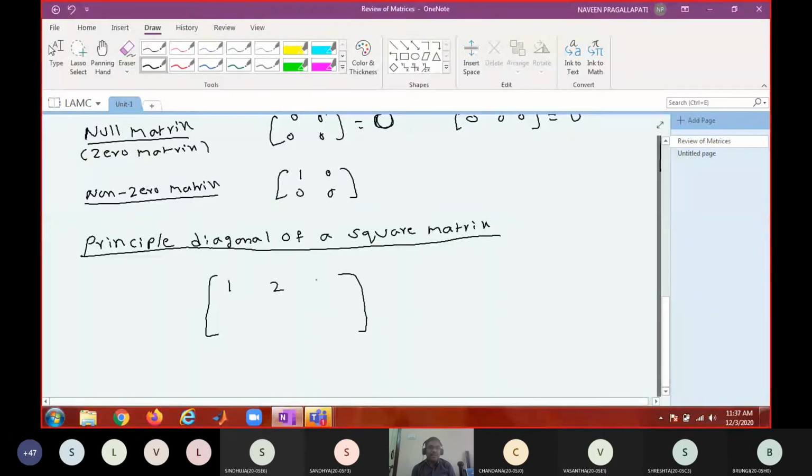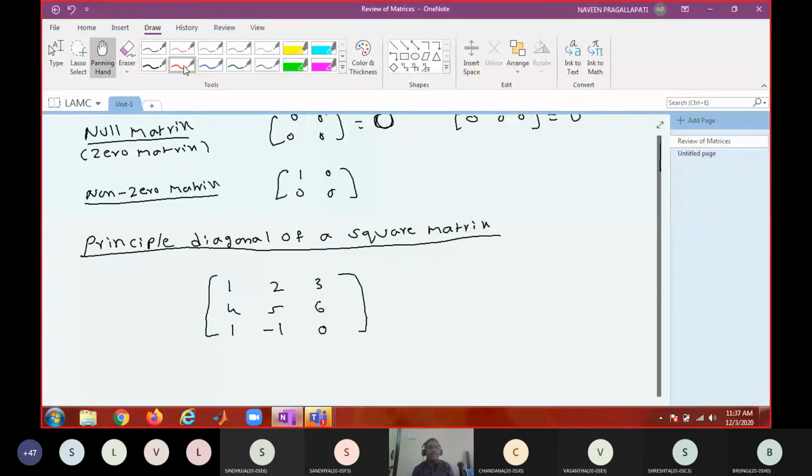So 1, 2, 3, 4, 5, 6. So 1, minus 1, 2, if I say 0, if I say like that, okay, this is diagonal, this is diagonal, this is diagonal. There are several diagonals I may see. But what do you mean by principal diagonal?